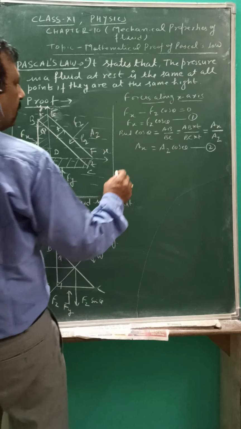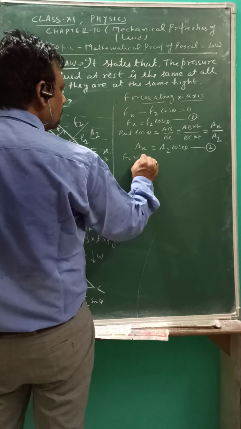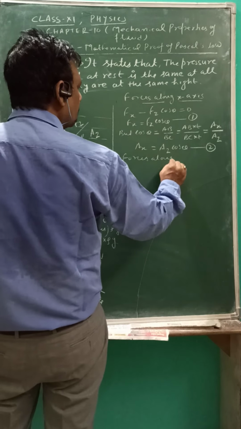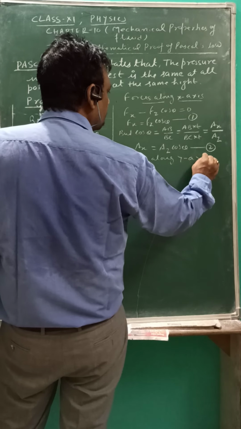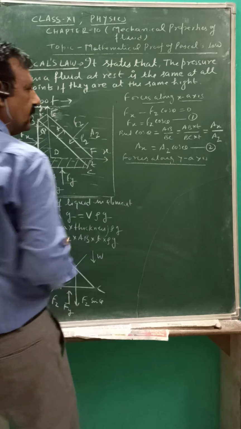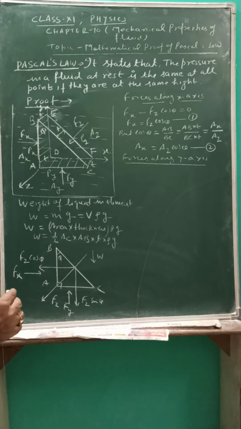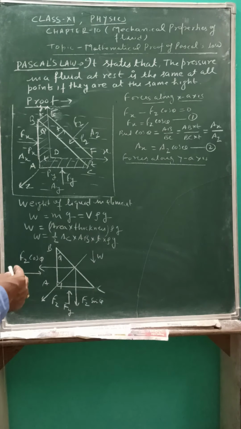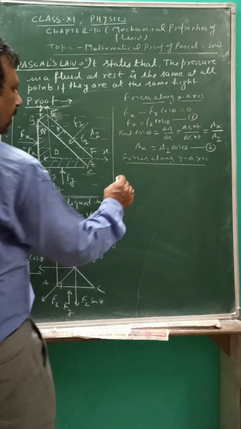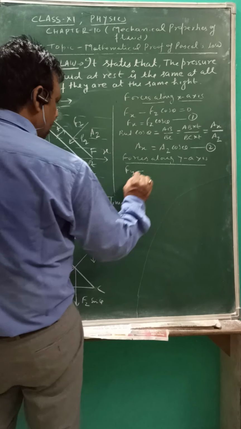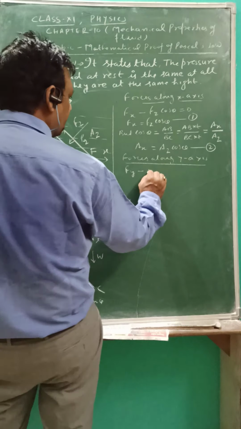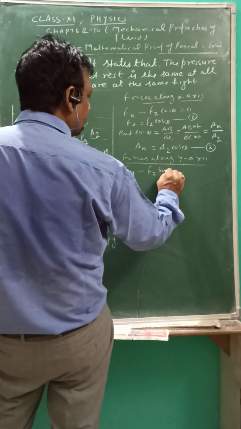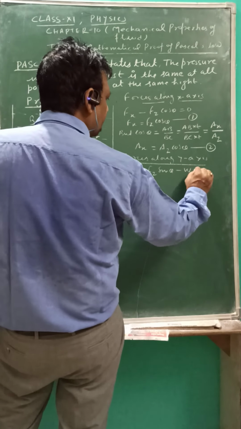Similarly, forces along the y-axis. Again, there is no flow of liquid along the y-axis. The vector sum of all the forces along the y-axis should be 0. So Fy is positive in the downward direction, Fz sin theta is negative, and weight is negative.